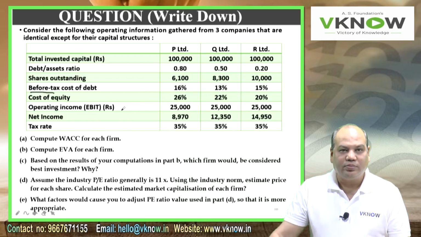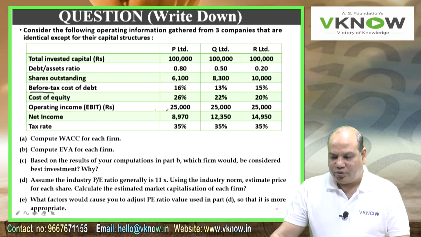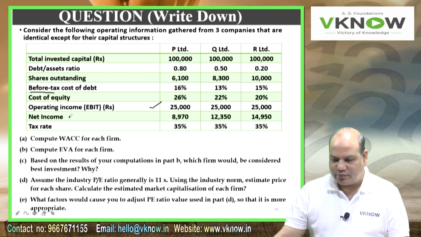Then operating income, EBIT in rupees: 25,000, 25,000, 25,000. All three companies are same. Net income: 8,970, 12,350, 14,950. That is your profit after tax. Net income means final profit figure. And then tax rate 35%, 35%, 35%.